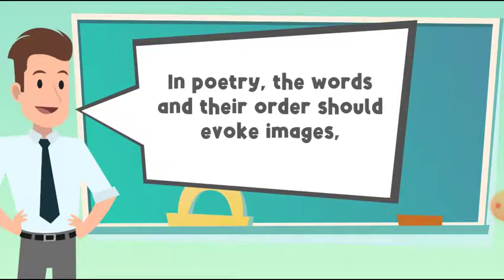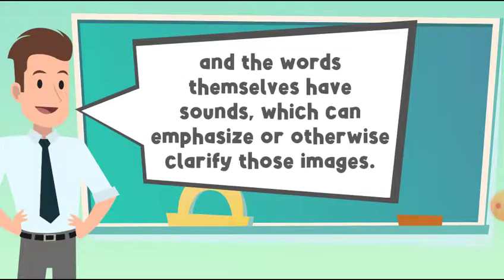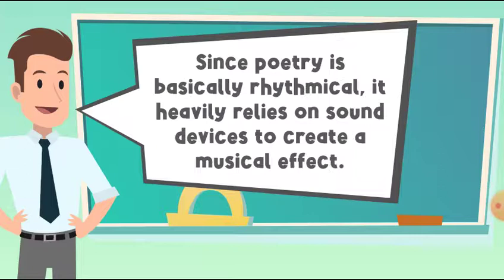In poetry, the words and their order should evoke images, and the words themselves have sounds which can emphasize or otherwise clarify those images. Since poetry is basically rhythmical, it heavily relies on sound devices to create a musical effect.